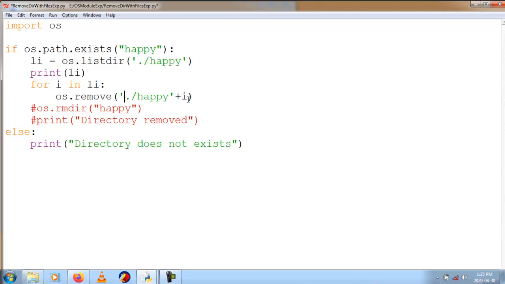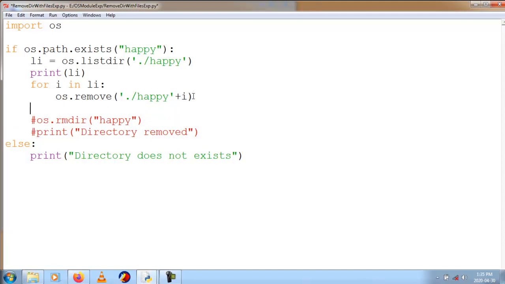After removing all the files, I will say os.remove on the directory.